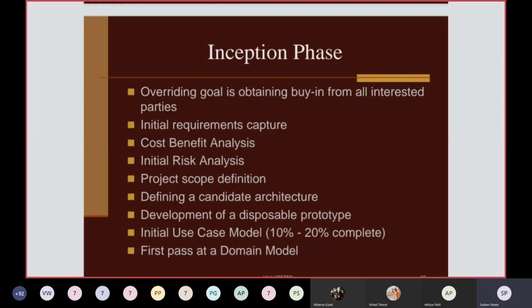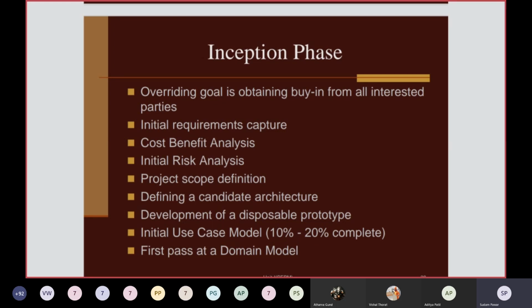Inception phase encompasses the communication and planning part of your software development life cycle. So you are collecting the requirements, and you are also creating the planning, that is the schedule and estimation, in the inception phase. Its overriding goal is obtaining buy-in from all interested parties, which means collecting the requirements.